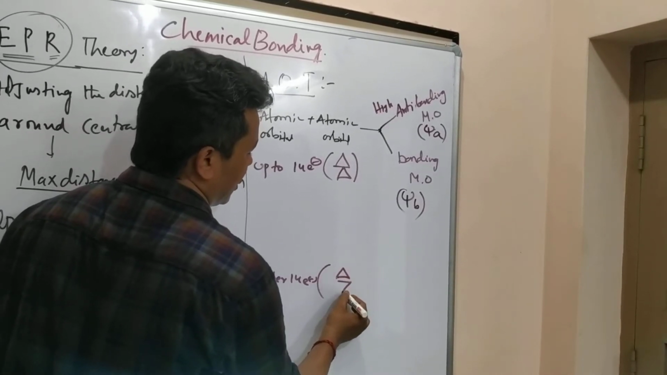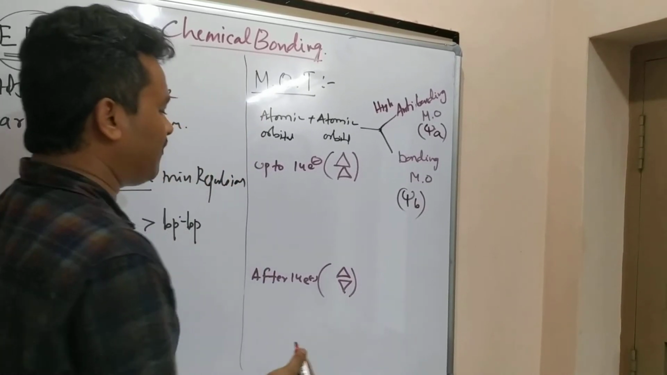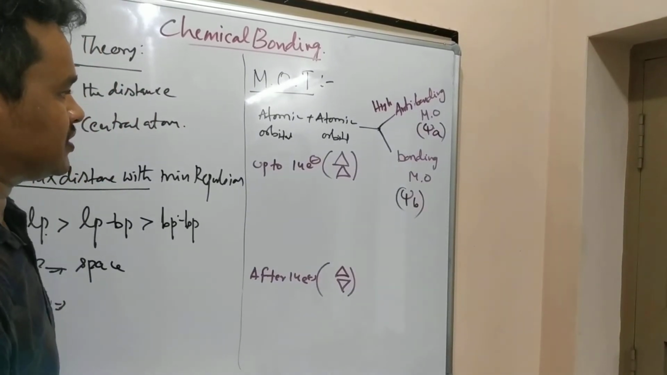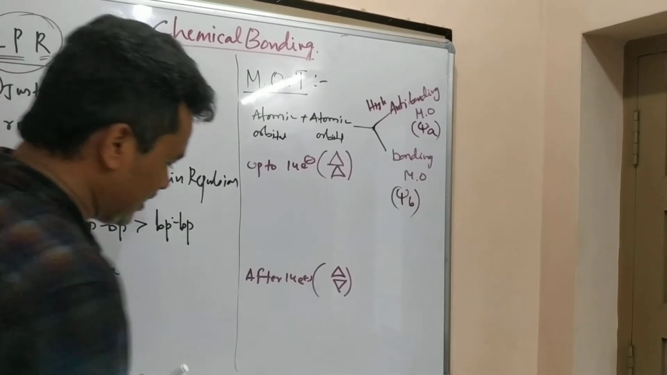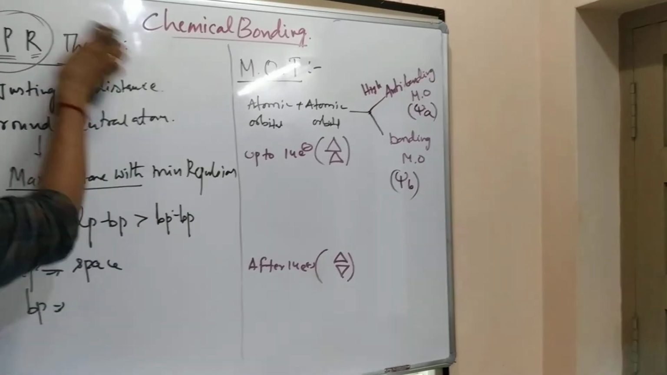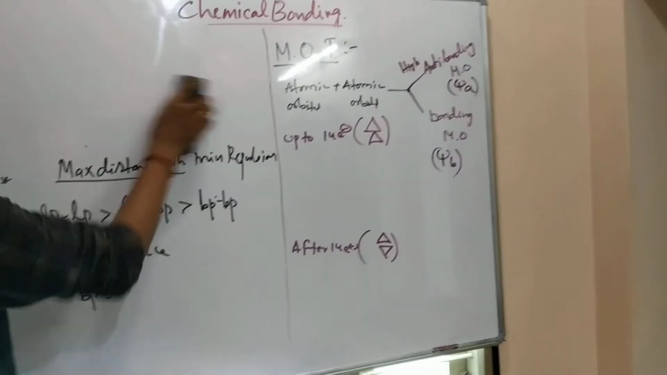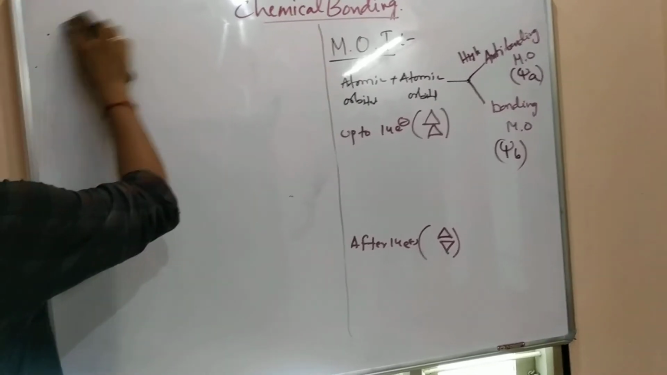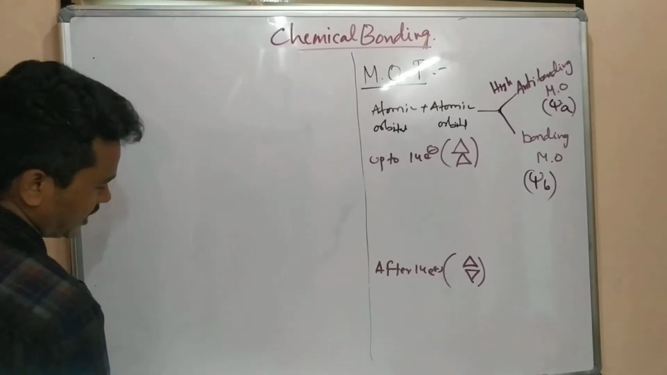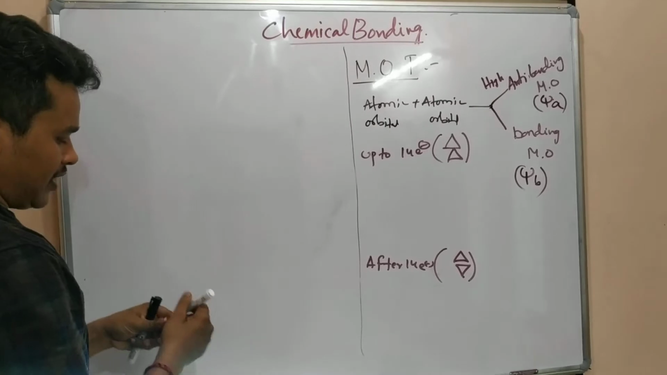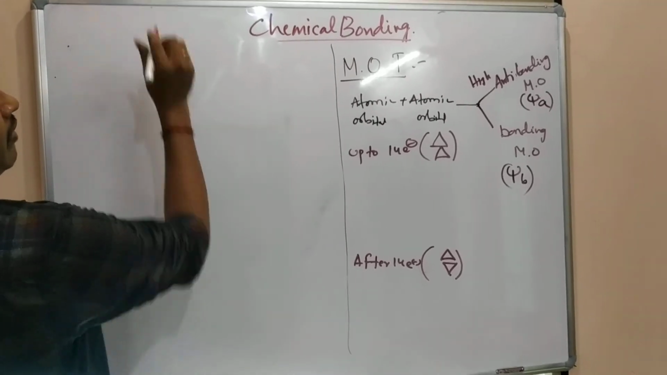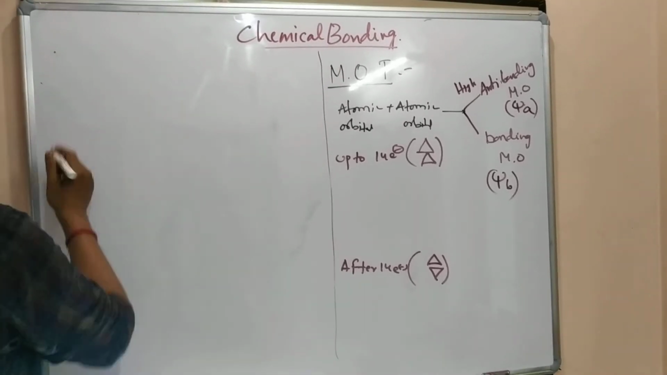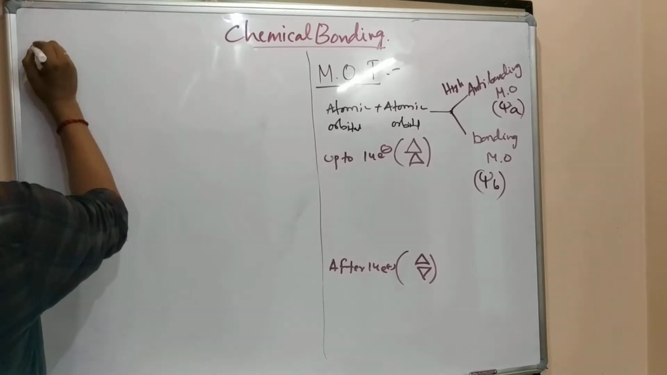Triangle below other triangle. This is after 14 electrons. First, I will write a list here. What happened is, I will write a molecular orbital diagram. A complete molecular orbital diagram I will write here, for N2, nitrogen.